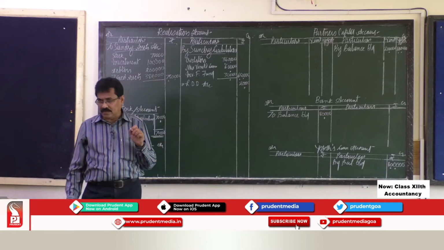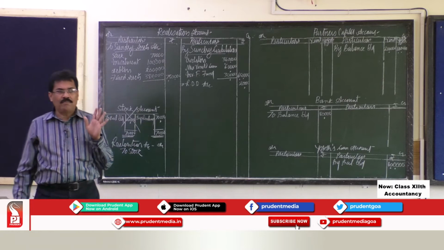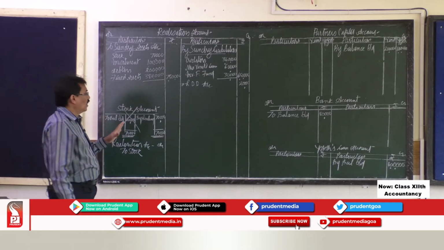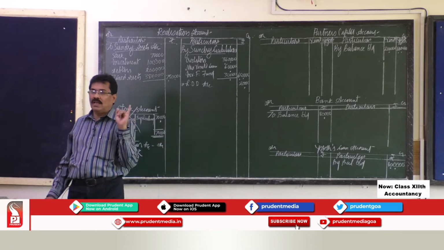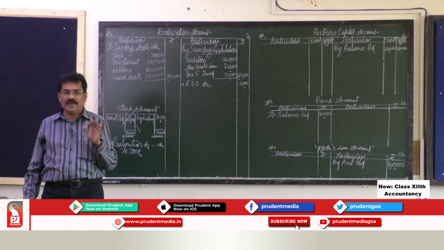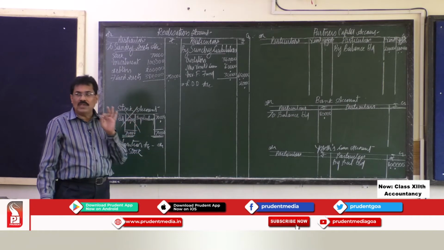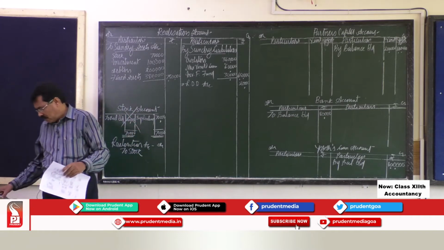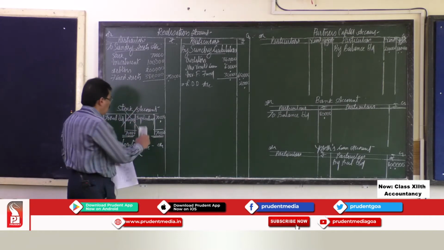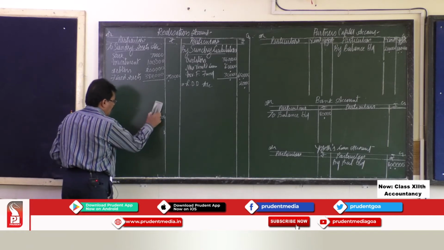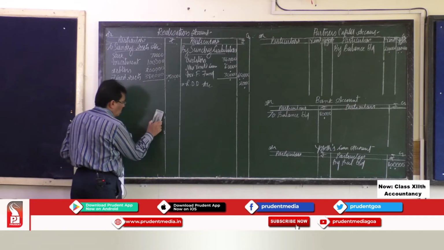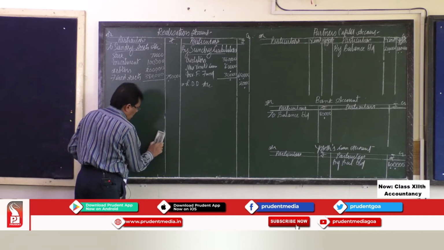One very important thing you have to keep in mind is, whatever the items given in the balance sheet, they have only one effect. One effect means they appear at only one place. So, we have transferred all the items from the balance sheet. Now, let us go for adjustments.